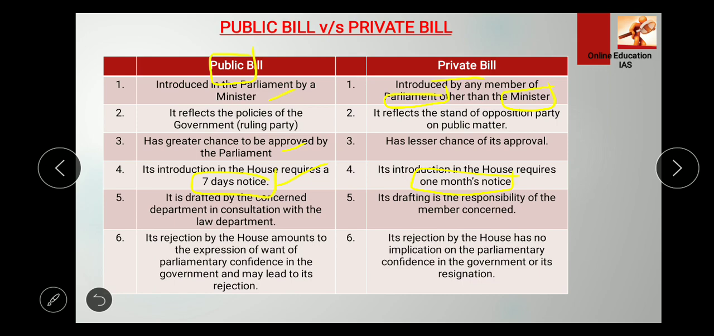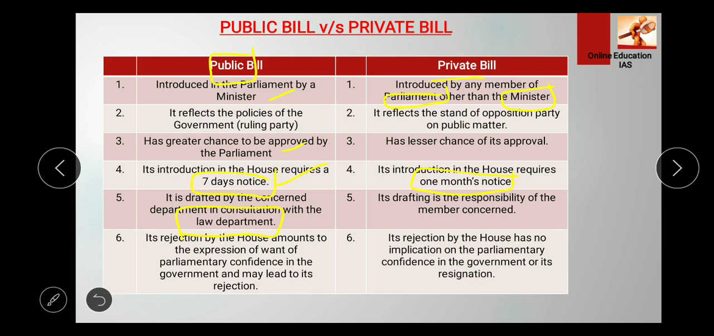Fifth, it is drafted by the concerned department in consultation with the law department. We have seen that the standing committees are also there, right? So if any bill is drafted, the standing committees or concerned committees come into the picture, and they see what the shortcomings are or if something has been missed. So the public bill is drafted by the concerned department, in consultation with the law department if something is missed or needs to be added. And in the case of the private bill, its drafting is the responsibility of the member concerned, okay.